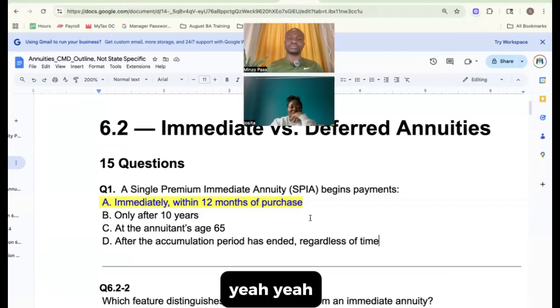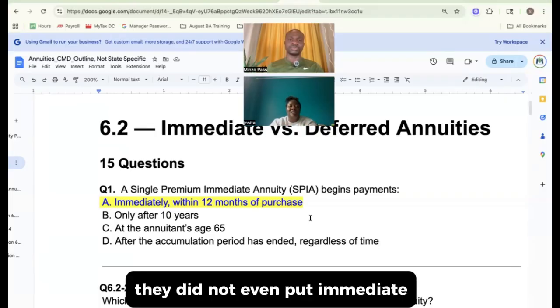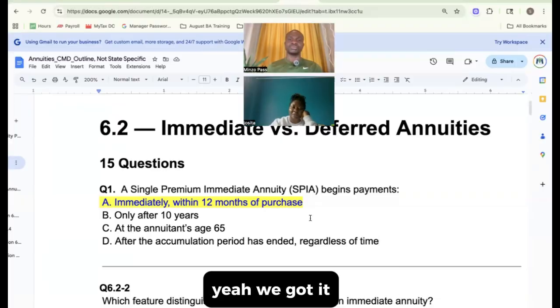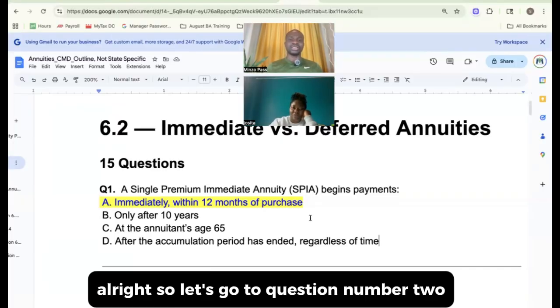Here they use a different approach. They did not even put immediate, but they use single premium immediate. Yeah, they use immediate. It's okay. You got it? All right. So that is fine.